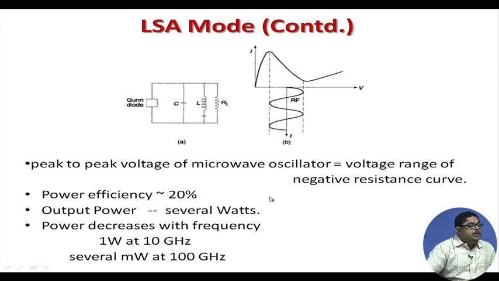Now, the peak to peak voltage of the microwave oscillator is equal to the voltage range of the negative resistance curve, because this to this voltage range of the negative resistance curve is equal to the peak to peak voltage of the microwave oscillator. Power efficiency is 20%, output power several watts, power decreases with frequency, 1 watt at 10 gigahertz. If you want a 100 gigahertz signal, then several megawatt, but this is a good mode of operation.